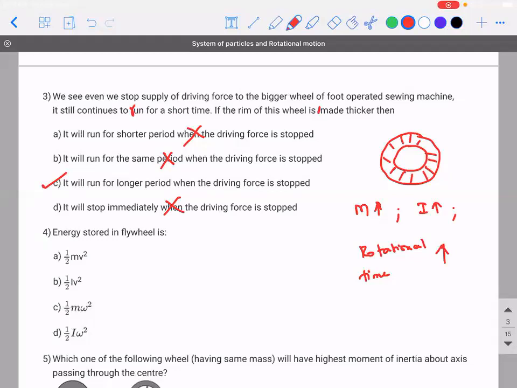Sir, if bigger wheel has more moment of inertia, then why don't cars have bigger wheels? Because the application is different, no? It depends who's pulling the wheels of the car. The motor. It is the engine, right? The amount of acceleration you give depends on that value. But your objective, what is that you are going to achieve by having greater moment of inertia?